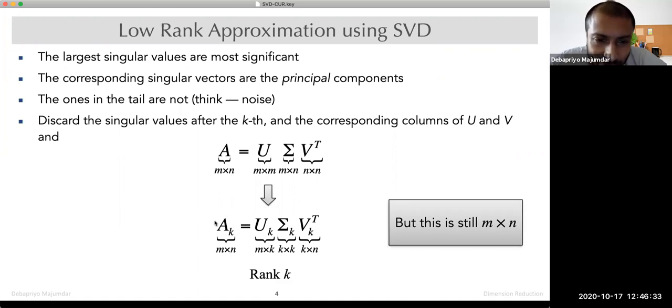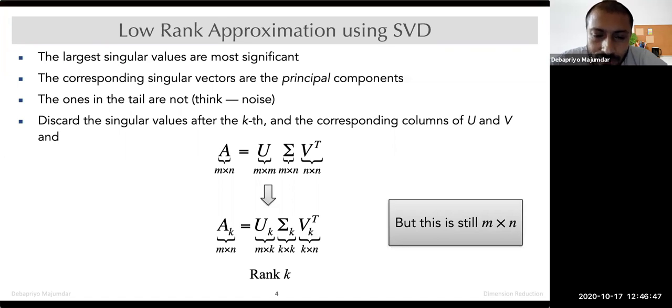But this is not a sparse matrix anymore. U_k sigma_k v_k transpose: sigma_k is diagonal, but u_k and v_k are not sparse. So this is going to be a dense matrix. Although conceptually this is a low rank approximation of A, this is not going to be useful for us computationally.